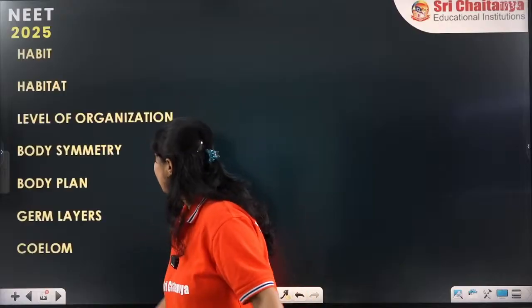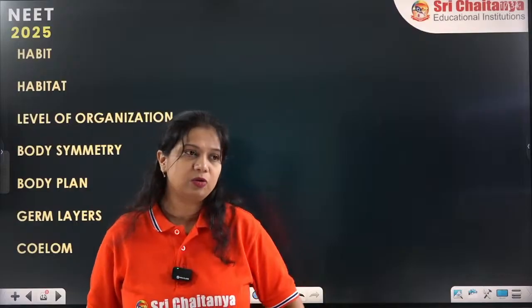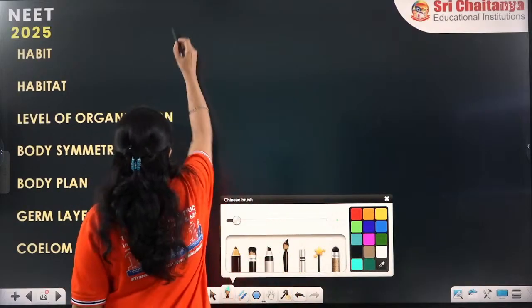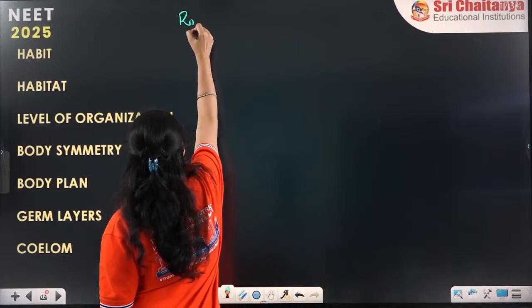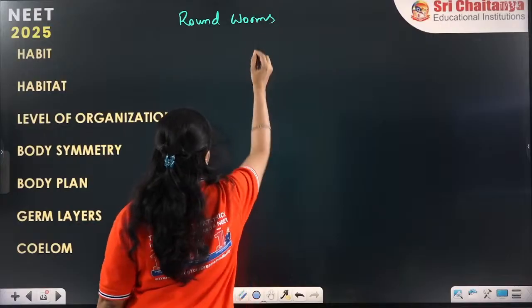Now we are coming to another interesting group of parasites, the Aschelminthes or roundworms. I am very sure you remember why we call them roundworms. Who is going to answer me? Why is Aschelminthes called roundworms?